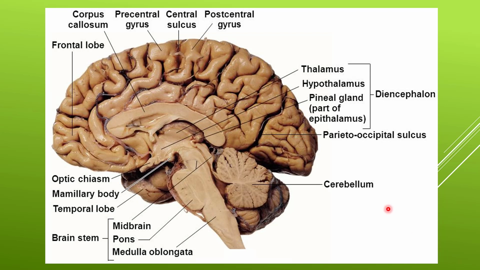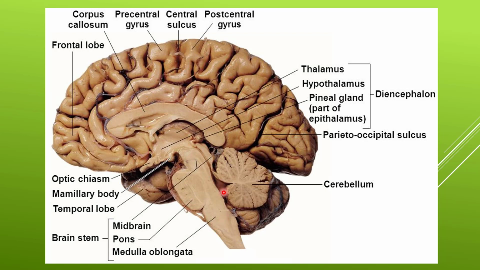Here is a sagittal section of the brain, showing us the corpus callosum, the parieto-occipital sulcus or fissure, which separates the occipital lobe from the parietal lobe, the cerebellum, the diencephalon represented by the thalamus and hypothalamus, and the brainstem represented by the midbrain, pons, and the medulla oblongata.